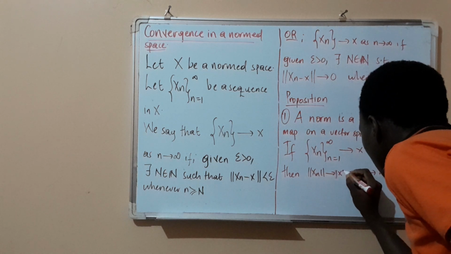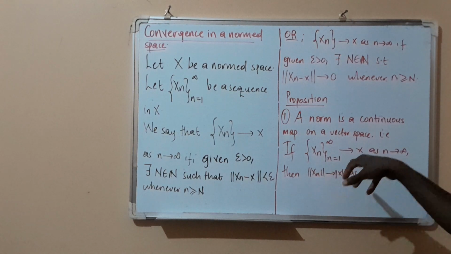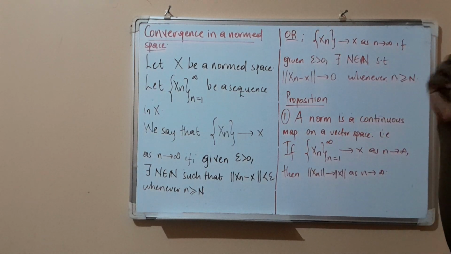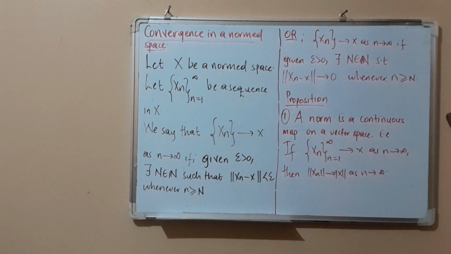So this is what we mean by saying that a norm is a continuous map. If I have a sequence which is convergent within a normed space,